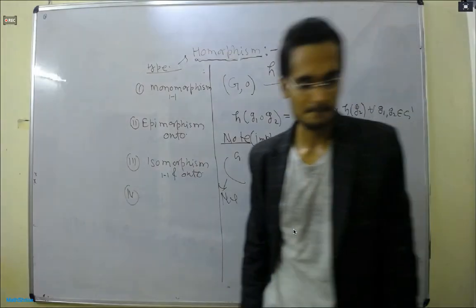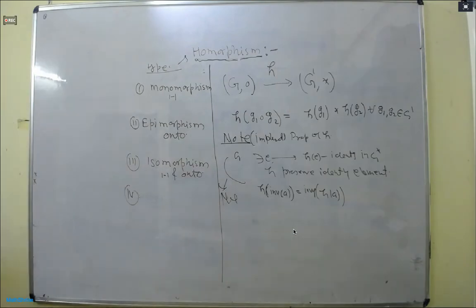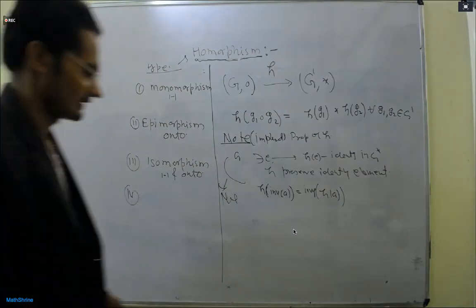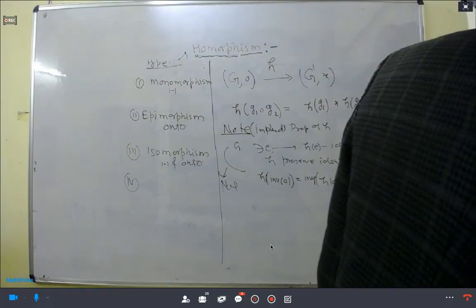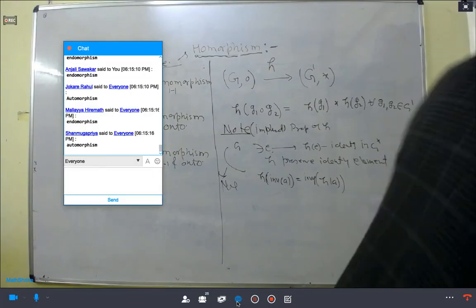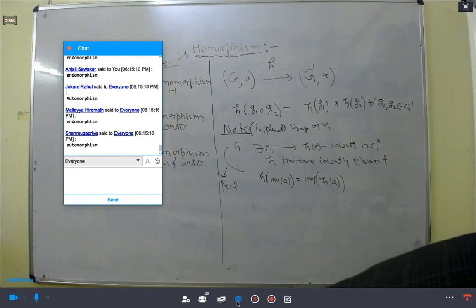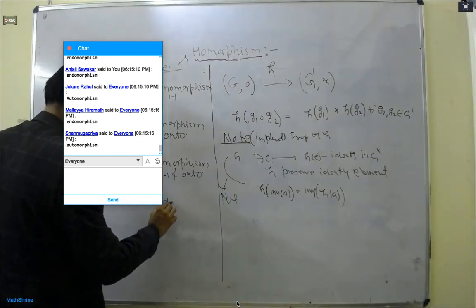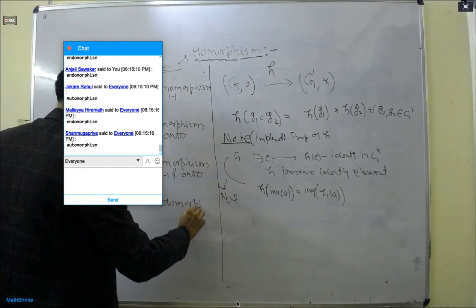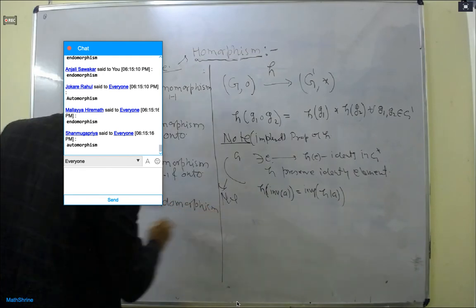Yes, very good. Okay. So yeah, endomorphism. And last but not the least, automorphism. So what is the endomorphism?